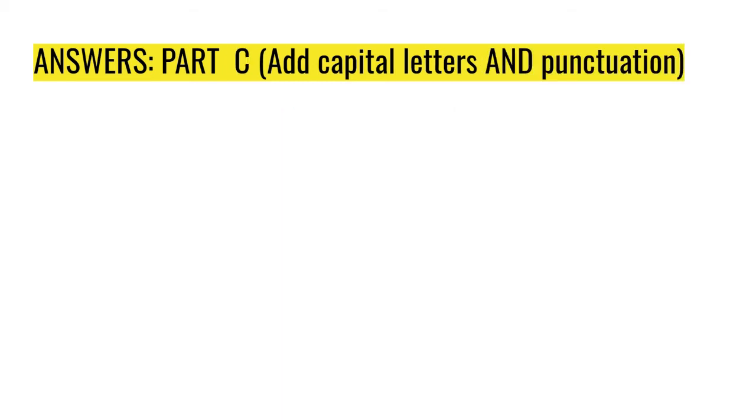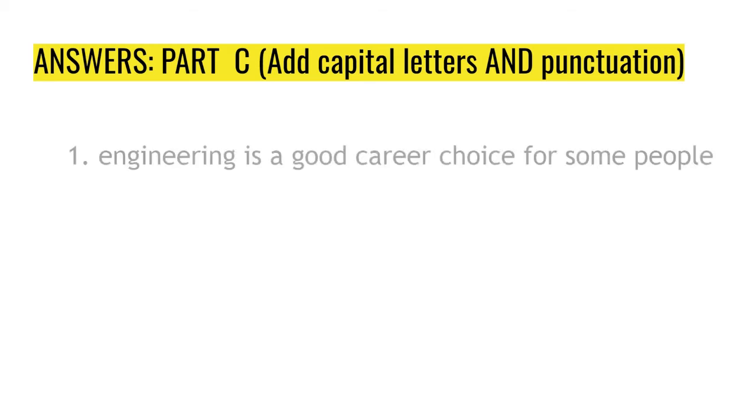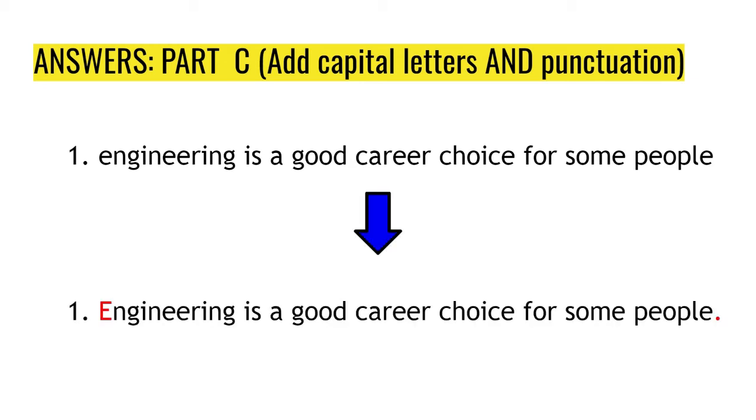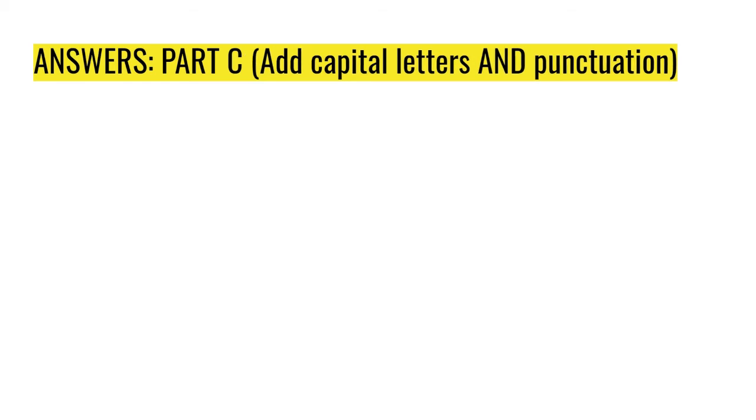Okay, and finally, part C, capital letters and punctuation. So we're going to combine both of them together now. So, the first one, engineering is a good career choice for some people. Your sentence should look like this. Capital E and period at the end of the sentence.